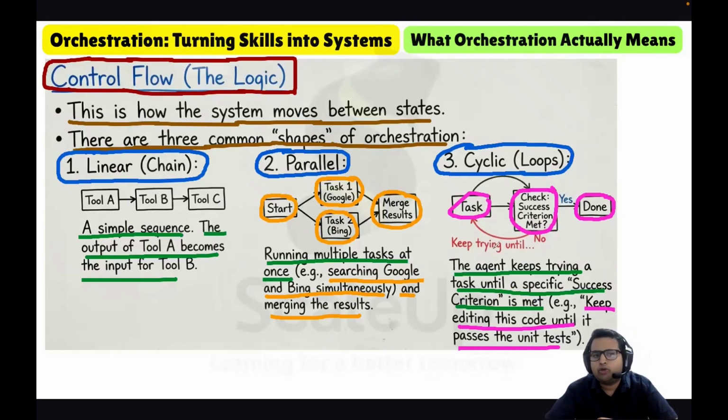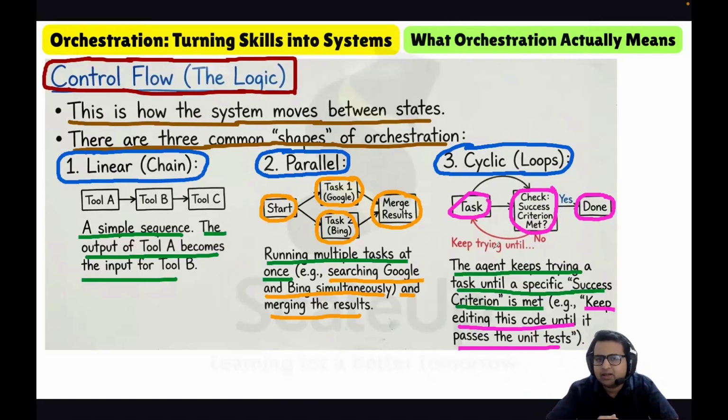Now the control flow is clear. Control flow is the logical layer of orchestration, deciding how the system moves between states, and there are three very common control flows. Orchestration can be linear, step by step, a simple sequence.